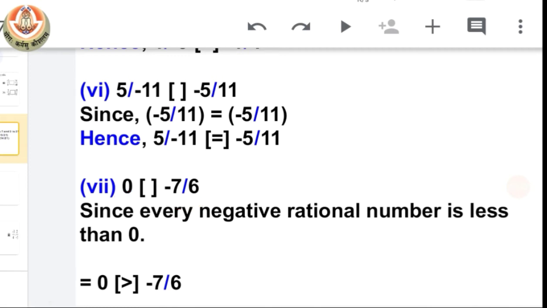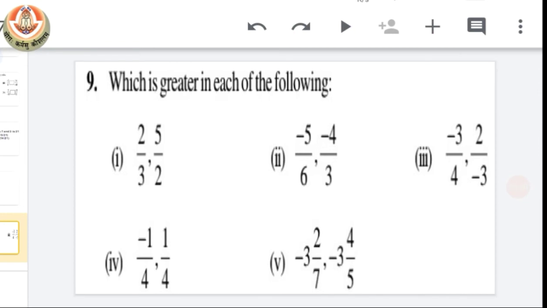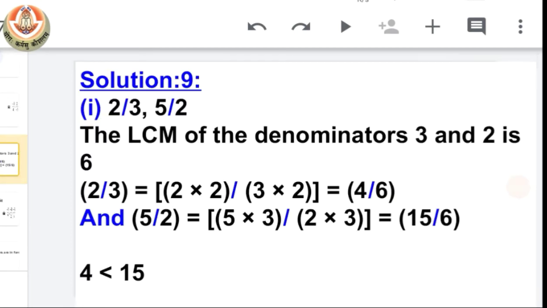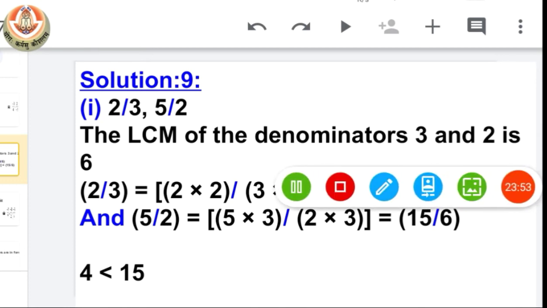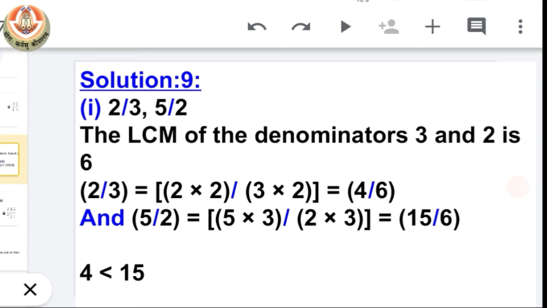Okay. Now let's move on to the next question, where we have to find which rational number is greater. So that means again it is a case of comparison between rational numbers. Now to compare two rational numbers, we know that first we have to convert them to their simplest or standard form. Then we have to make their denominators equal to each other. So it is the same question we had just done in our prior question. We have to do the same thing. So you can see here.